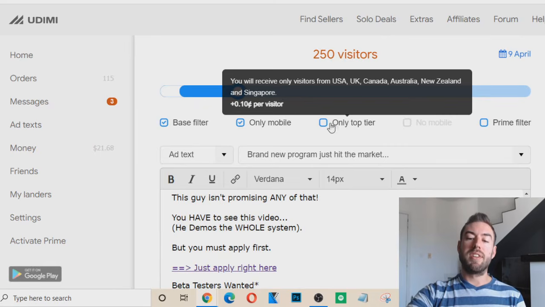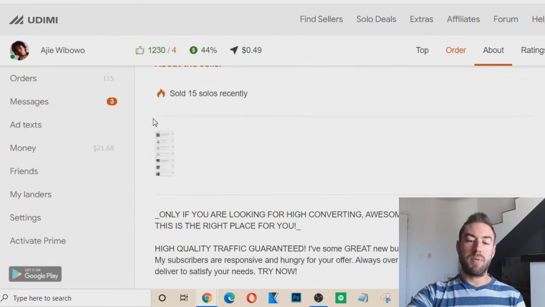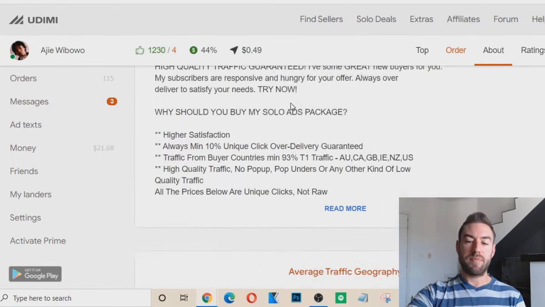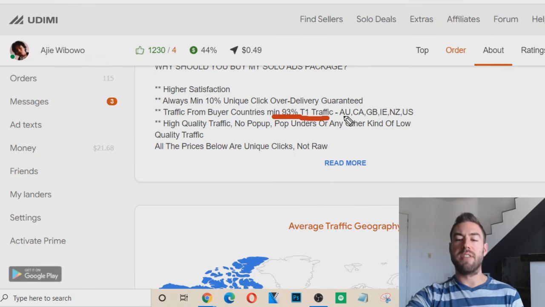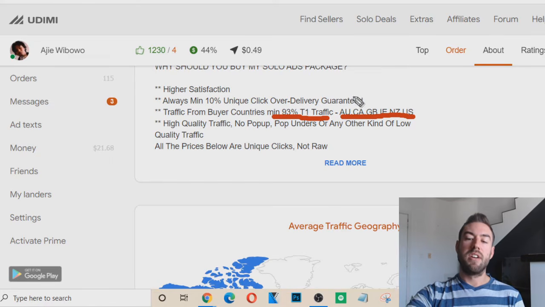You can also do only top tier. Now, most of these people, okay, if you go down here, they'll say how many percentage of top tier traffic they have. Now, this person has 93 minimum percent top tier. Now, top tier just means that it comes from these places, okay? United States, Australia, Canada, okay? Places where people typically have more money.